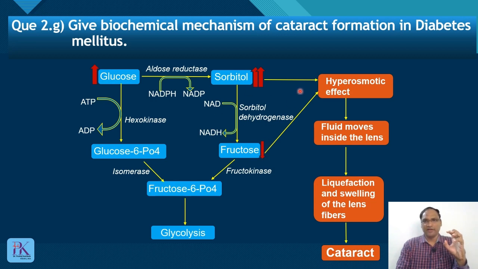Both these will lead to hyperosmotic effect. Due to hyperosmotic effect, fluid will move inside the lens, that will cause liquefaction and swelling of the lens fiber, ultimately opacity and development of cataract. Now this is the biochemical mechanism of cataract formation in diabetes mellitus. Okay, let's see the next question.